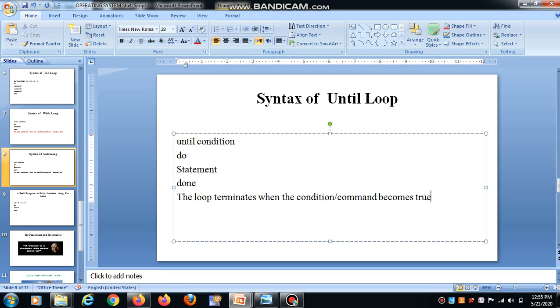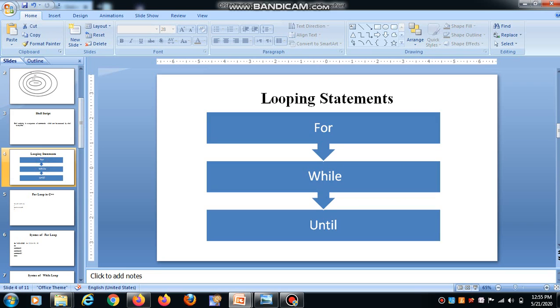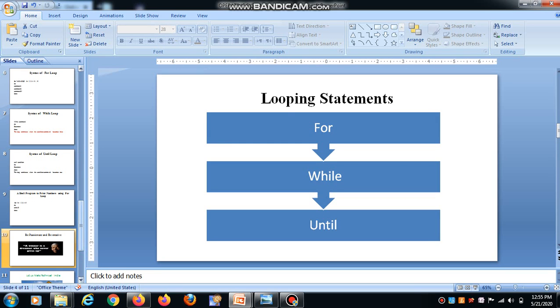So in the next video I will cover the difference between while and until loops with some programs. So today we have covered looping statements in shell programming.